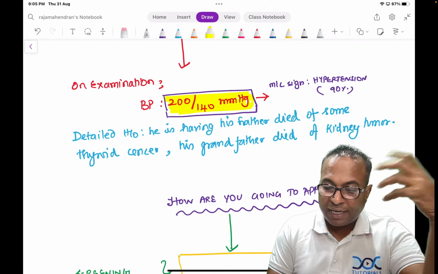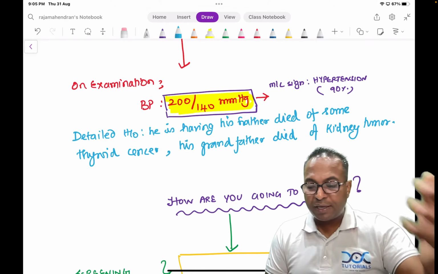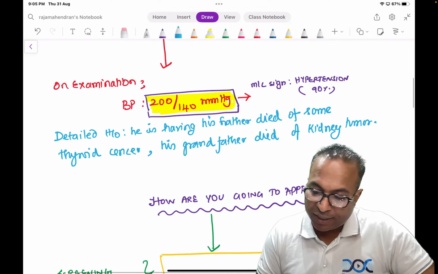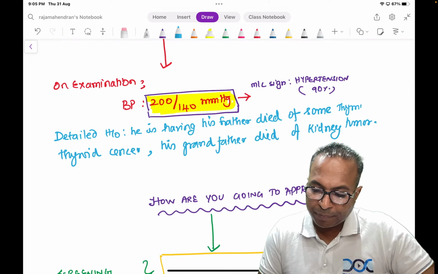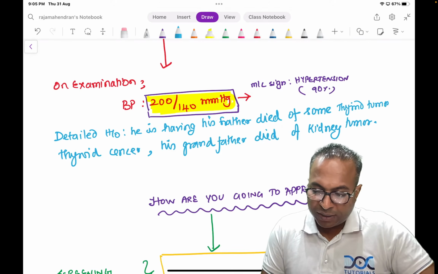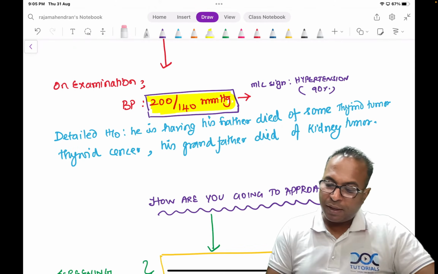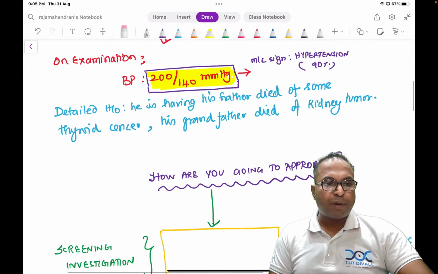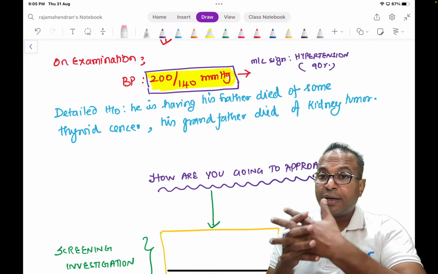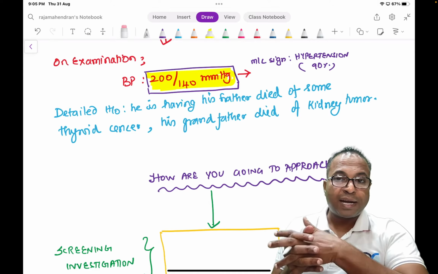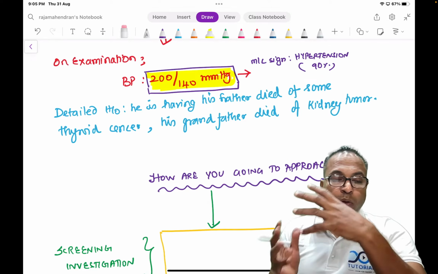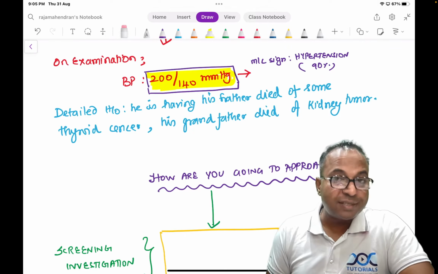Now on detailed history taking, he is telling that his father died of some thyroid disease, thyroid tumor. His grandfather died of some kidney tumor. So some positive history is there. Father died of some thyroid cancer, his grandfather died of some kidney tumor. Now tell me what syndrome you should suspect in this young male.